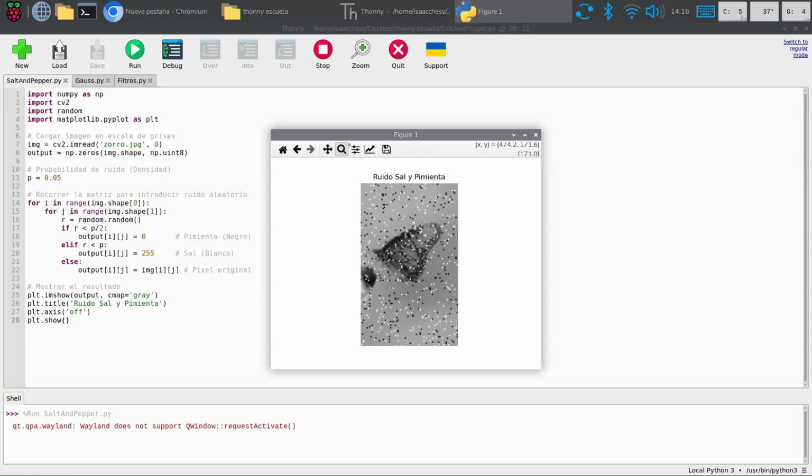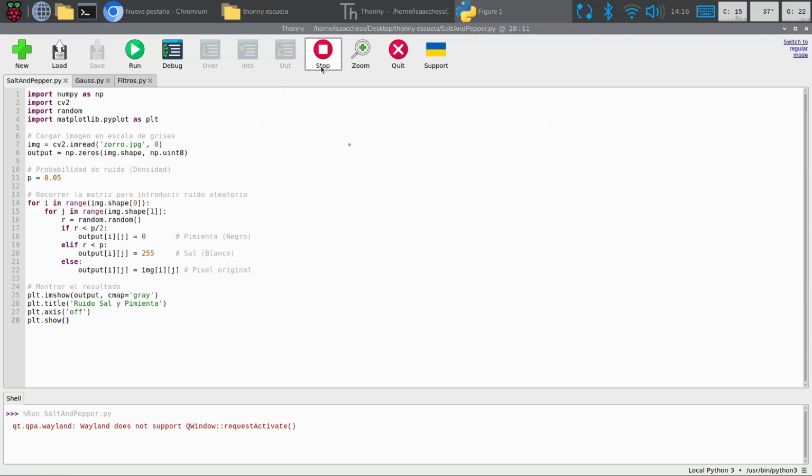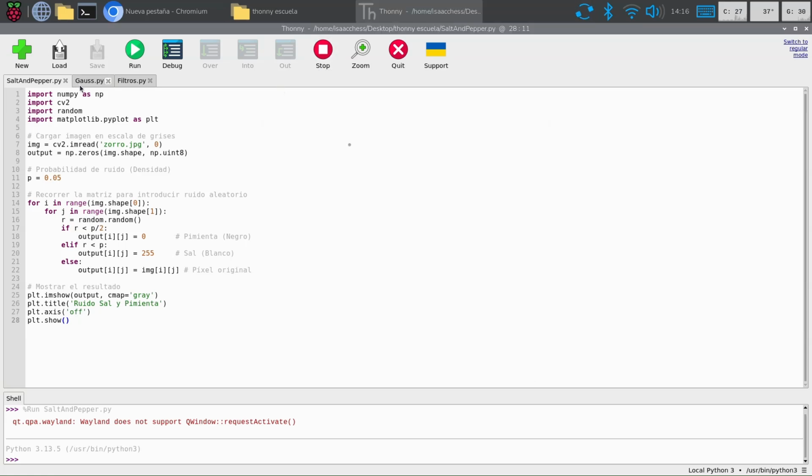This is white, this is black, so we generate particles, you can see here, white and black. So let's go to the next one, which is Gauss.